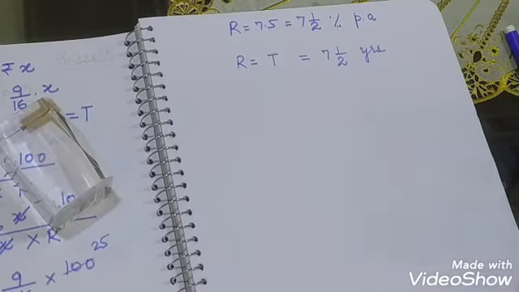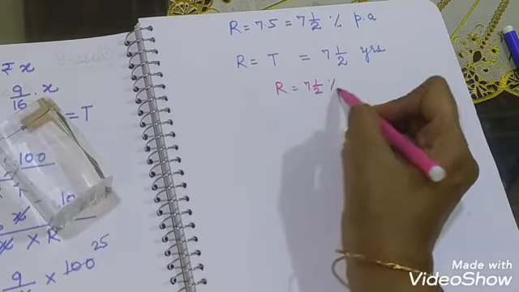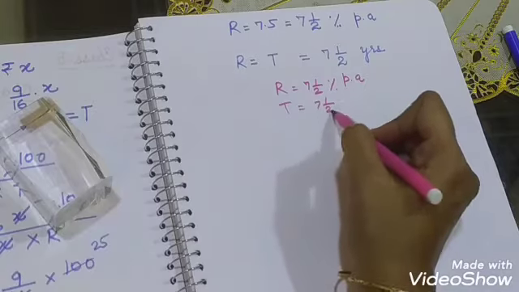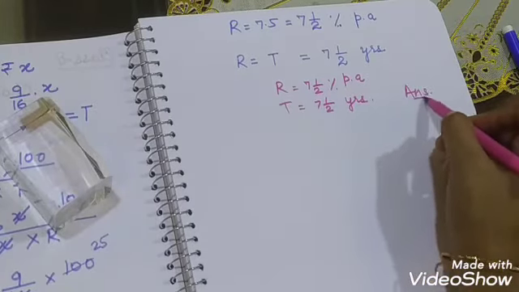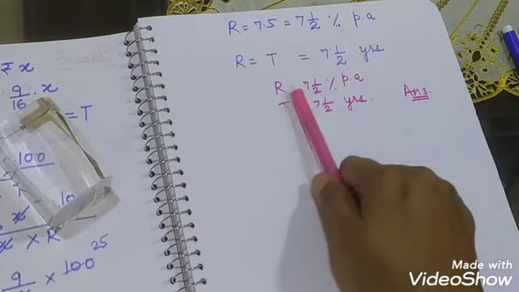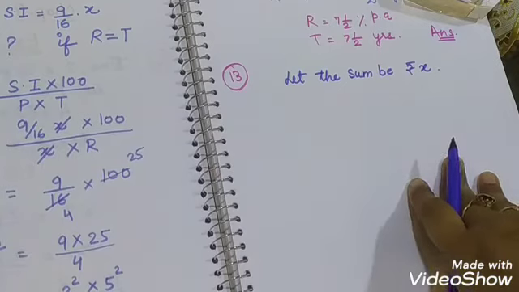So we are having two things. We are having rate is equal to 7 whole 1 upon 2 percentage per annum and time is equal to 7 whole 1 upon 2 years, and this is your answer. So when it comes with time, the unit will be years, and if it comes with rate, the unit will be percentage per annum.